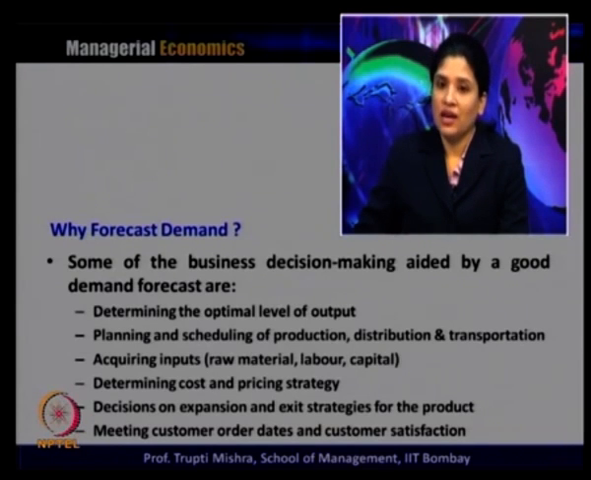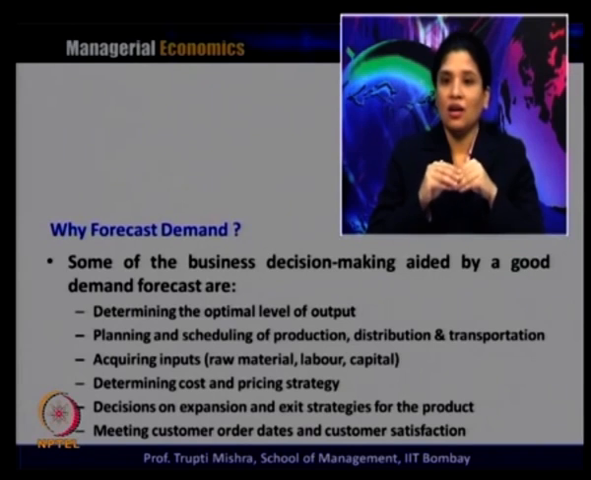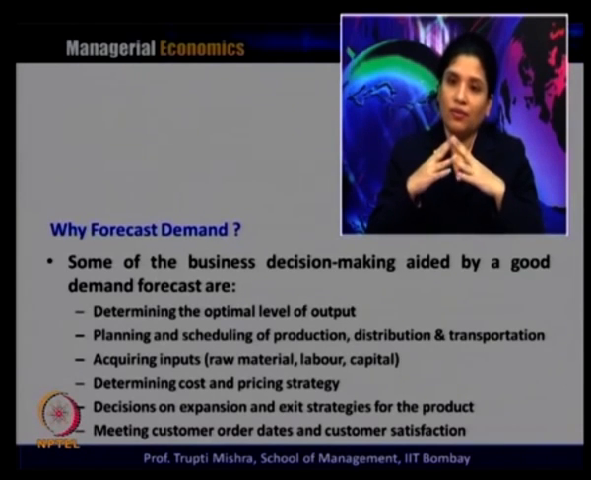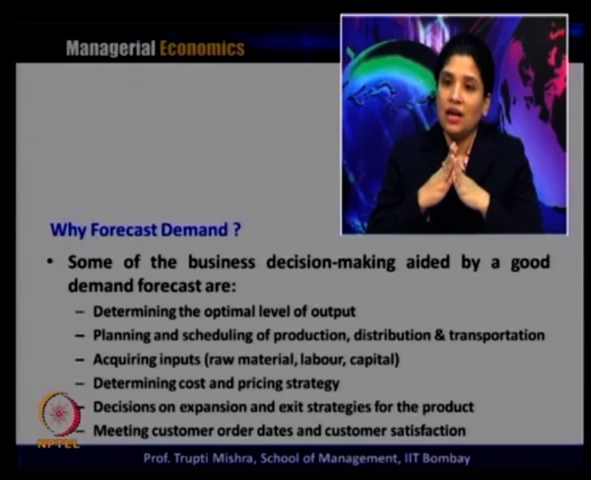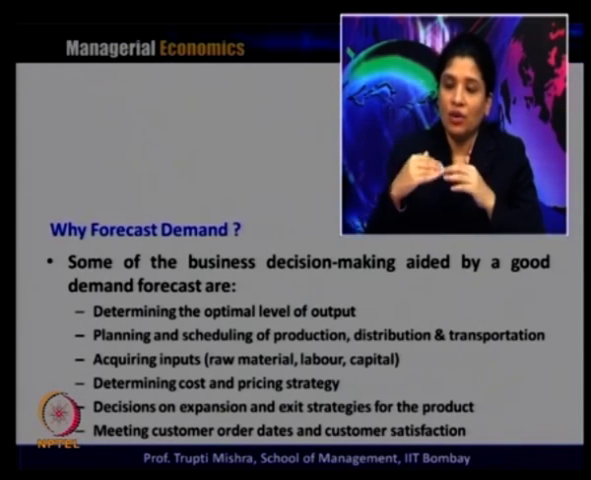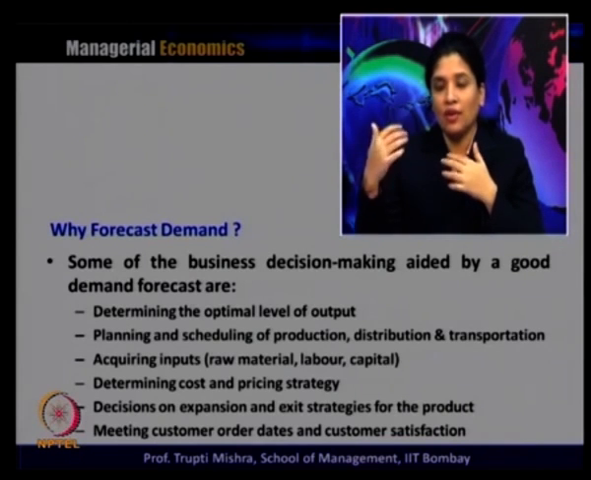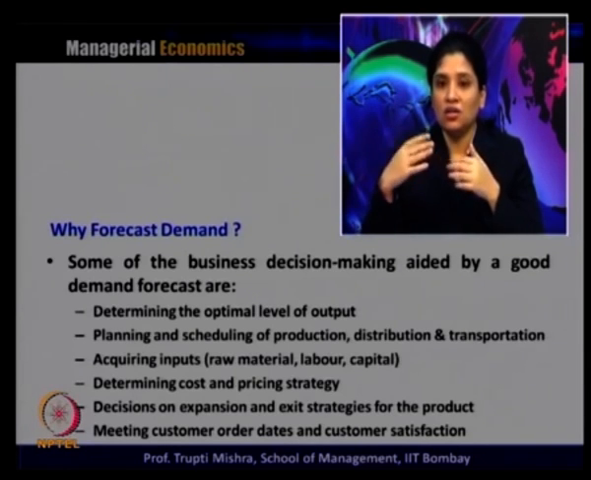Then planning and scheduling the production, distribution, and transportation. The demand forecast helps in scheduling the production. For example, the future demand forecast says that in the month of January 20 units are required, in February 40 units, in March 50 units, and in April 20 units. On that basis the production scheduling can be done so that it delivers 20 units in January, 30 units in February, 40 units in March and 50 units in April, matching the demand.